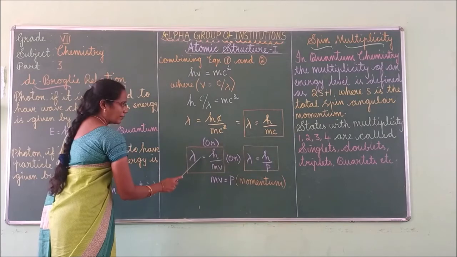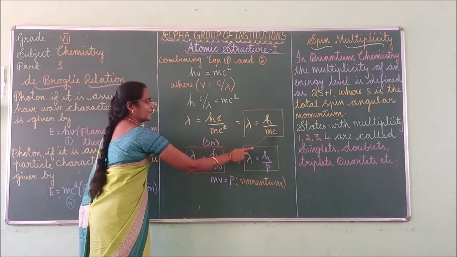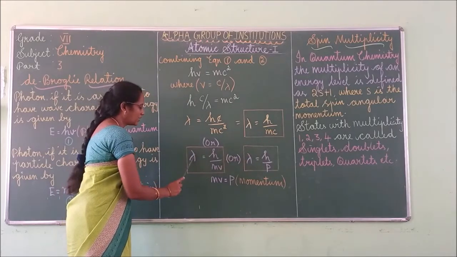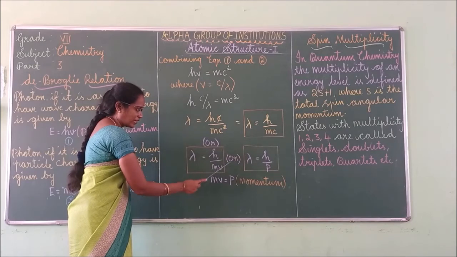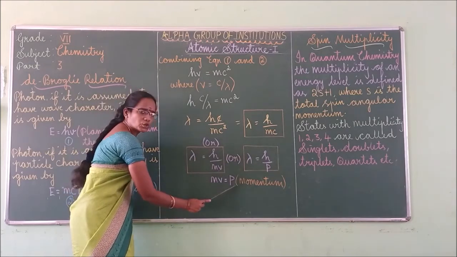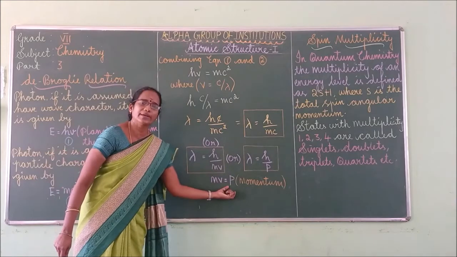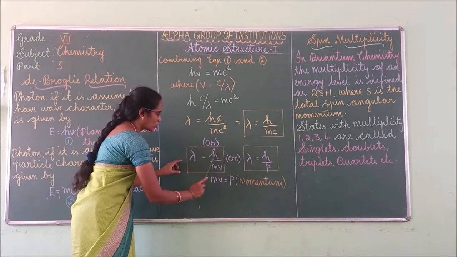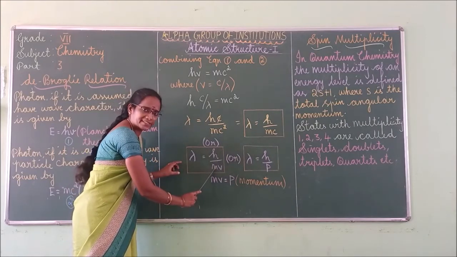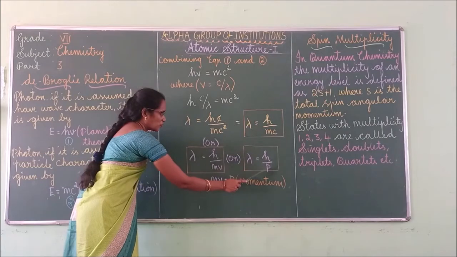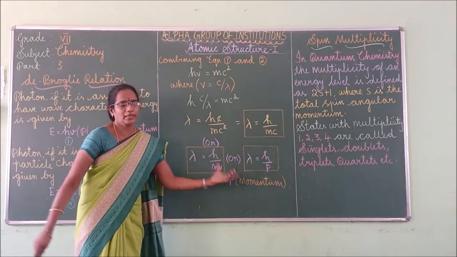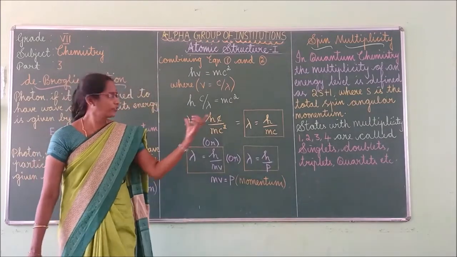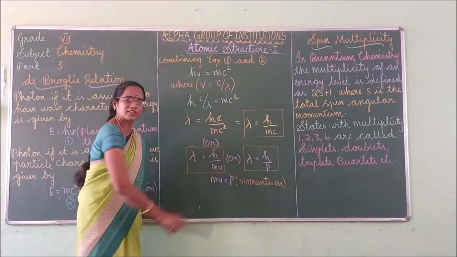Otherwise, we can write lambda is equal to h by mv. Instead of velocity c, we can put mv. Lambda is equal to h by mv, whereas mv is equal to p. P denotes the momentum. So how can you write it now? Lambda is equal to h by mv, and mv is nothing but p. So lambda is equal to h by p. This is the de Broglie equation. Highlight the final equation. These three equations are important.